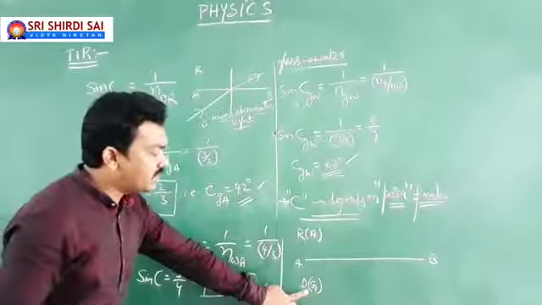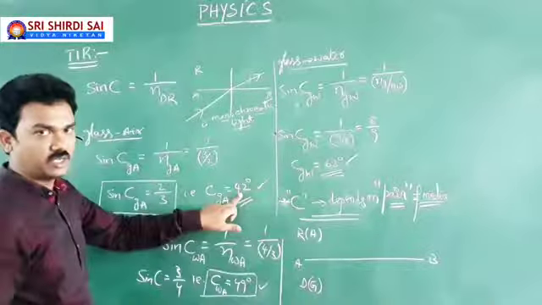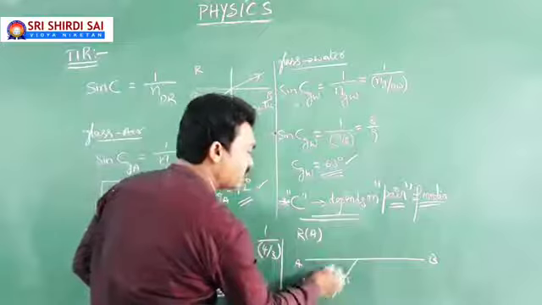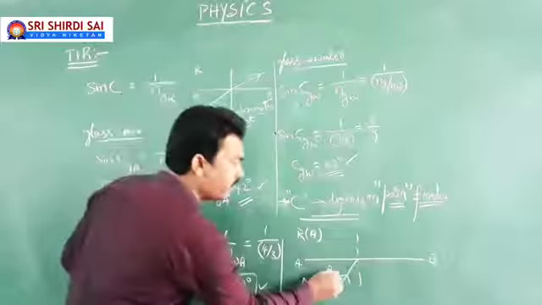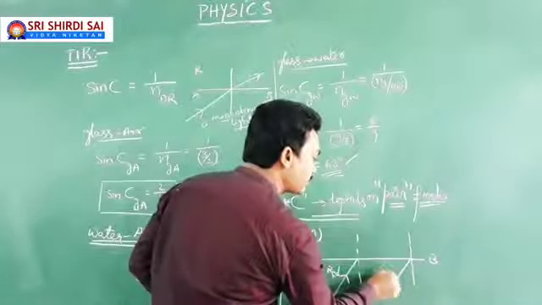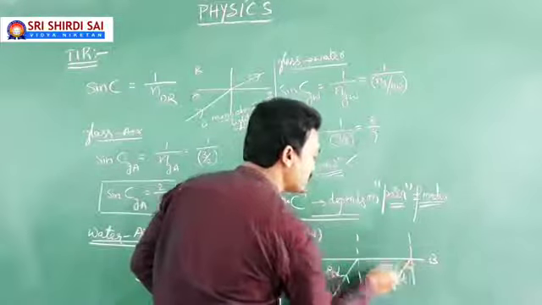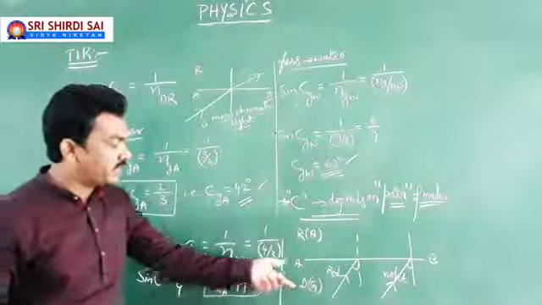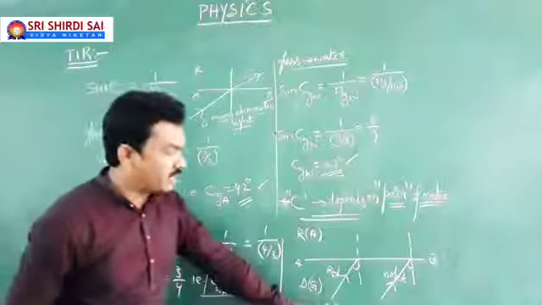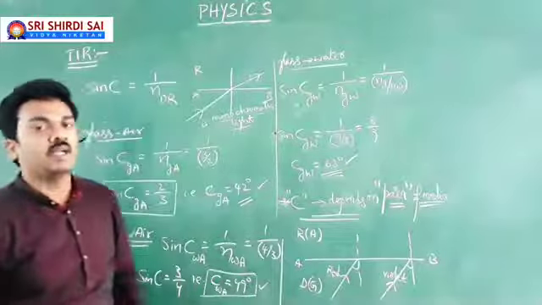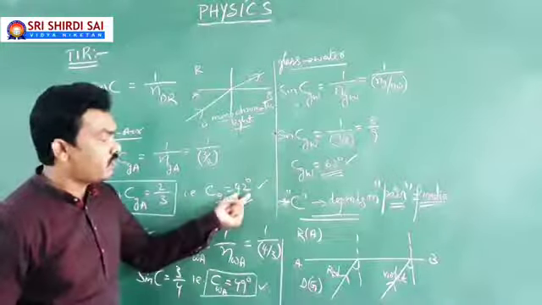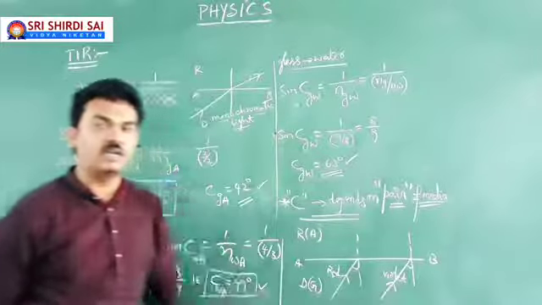What is the critical angle of incidence in glass with respect to air? 42 degrees. Now, here red color light is falling, and here violet light is falling. So what is this particular example? Your light is traveling from glass to air, but one is red color, the other one is violet color. Then you may ask me, sir, does the critical angle of incidence in glass with respect to air remain 42 either for red color or for violet color?